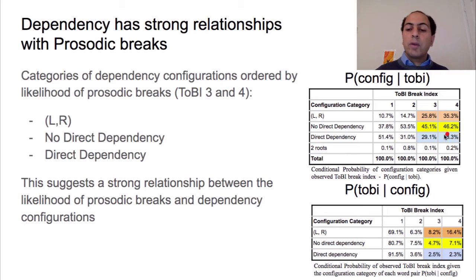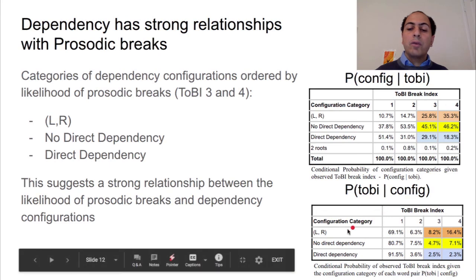Taking it the other way around, meaning the probability of ToBI break 3 or 4 given the configuration, we find that the configuration category L and R is associated with the largest conditional probability for both 3 and 4 ToBI breaks, followed by no direct dependency, and then the configurations with direct dependency, which have the least likelihood of having prosodic breaks 3 and 4.